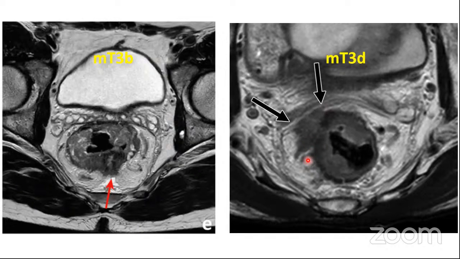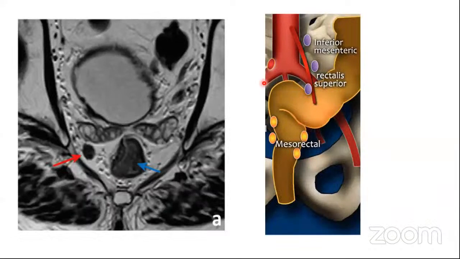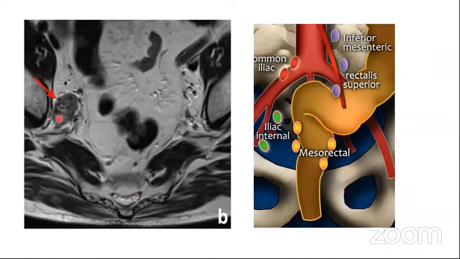So you can understand that you cannot get all this information on the CT. So please get an MR for the patient of rectal cancer, even whenever you have a patient with already existing CT. Now we come to the lymph nodes. The most commonly involved lymph nodes in the rectum are the mesorectal lymph nodes. Other than that, we will have the iliac group of lymph nodes. So this is the internal iliac lymph node. Because the mesorectal lymph nodes are located close to the rectum, these can be labeled as the central group of lymph nodes. So these become the lateral group of lymph nodes.